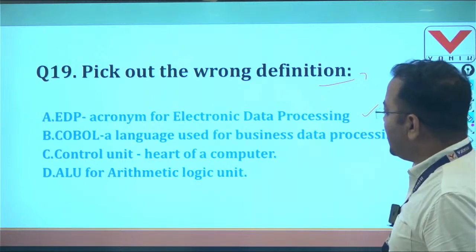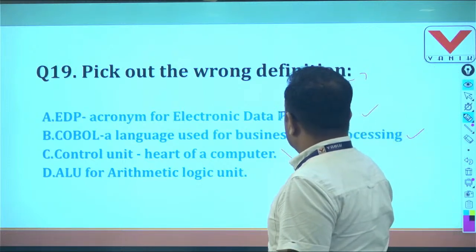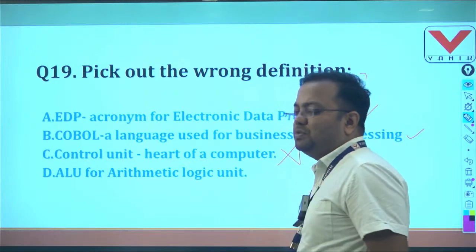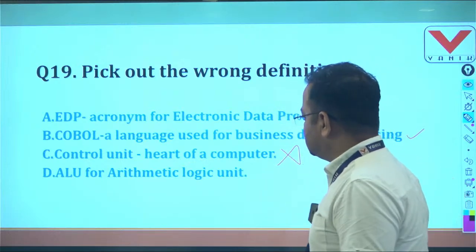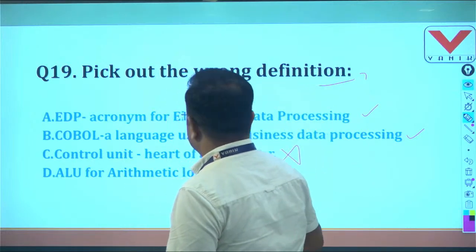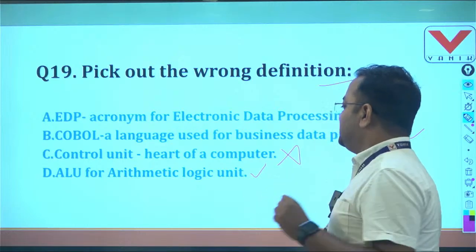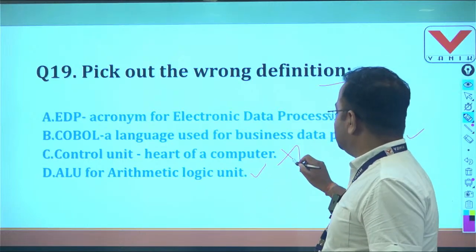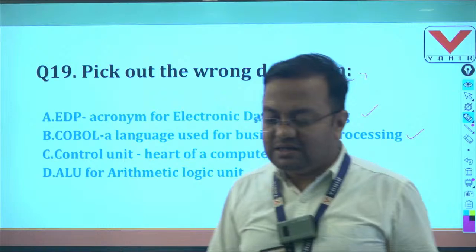Control unit. It is the heart of the computer system. No, the control unit is not the heart of the computer system. CPU is the heart of the computer system. Option D, ALU, arithmetic logic unit. This is correct. So from A, B, C, D, here answer is C. This is incorrect. So question number 19, answer is C.